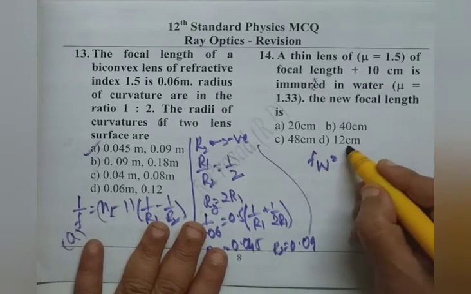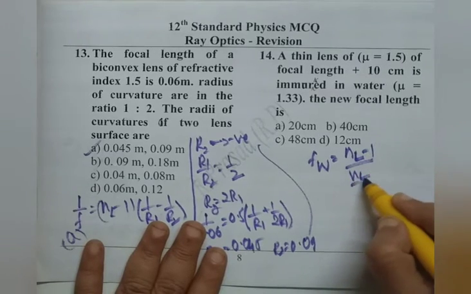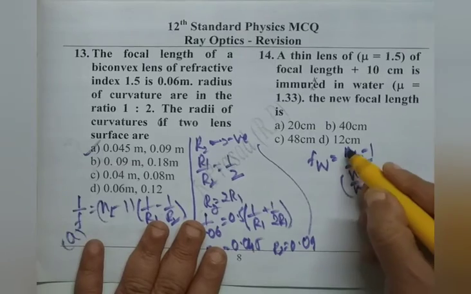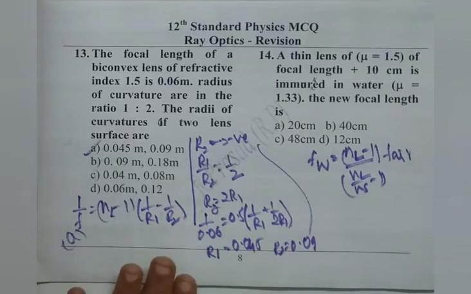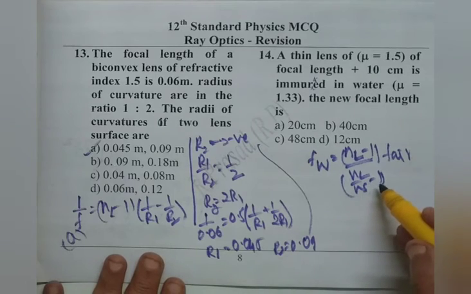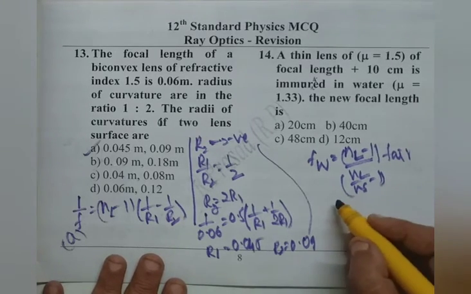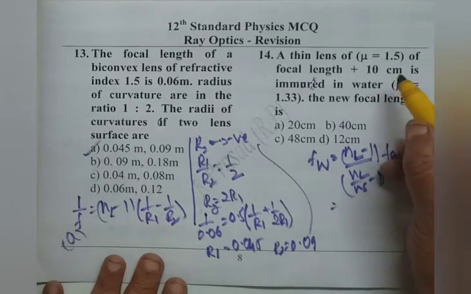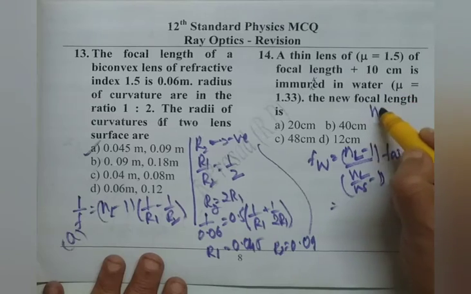Focal length in water is given by (n_L minus 1) by (n_L by n_S minus 1) into F air, where n_L is the lens medium refractive index, n_S is the surrounding medium refractive index, and F air is the focal length in air.